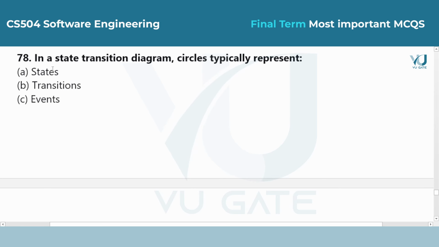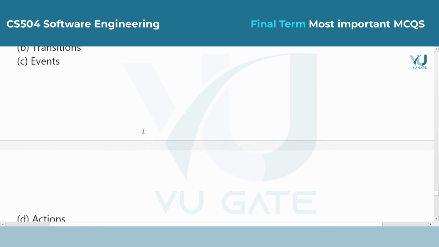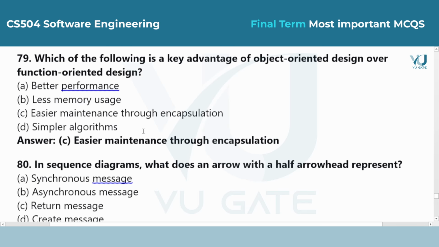Answer is option A, states. The circles or rounded rectangles show the condition or state an object is in at a specific time, while the arrows show the events that move the object from one state to another. Question 79. Which of the following is a key advantage of object-oriented design over function-oriented design?